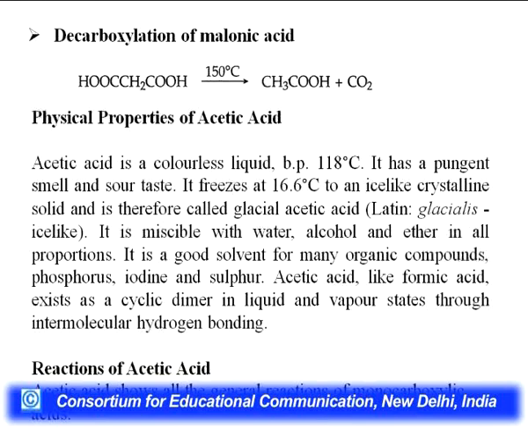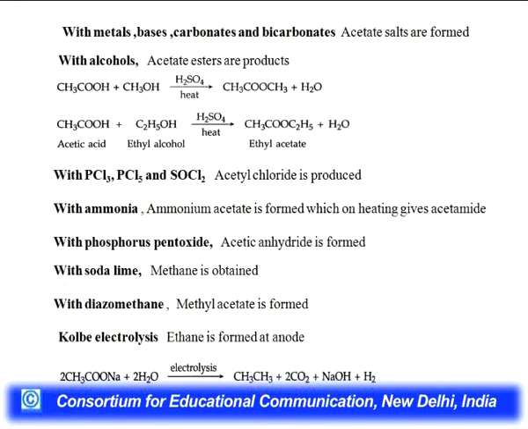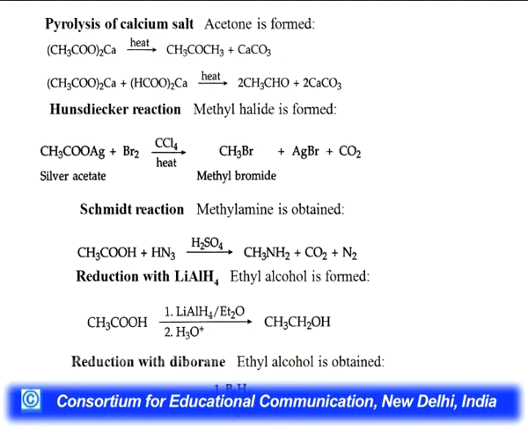Now, reactions. Acetic acid shows all general type of reaction shown by monocarboxylic acid. These are the reactions with metals, bases, carbonate, bicarbonate, salts are formed, with alcohol, esters are formed, with phosphorus trichloride, pentachloride, thionyl chloride, acetyl chloride will form, with ammonia, ammonium acetate will form, which on heating gives acetamide. With phosphorus pentoxide, acetic anhydride will form. With soda lime, methane is formed. With diazomethane, methyl acetate is formed, and on Kolbe electrolysis at anode it will give ethane, at cathode it will give sodium hydroxide.